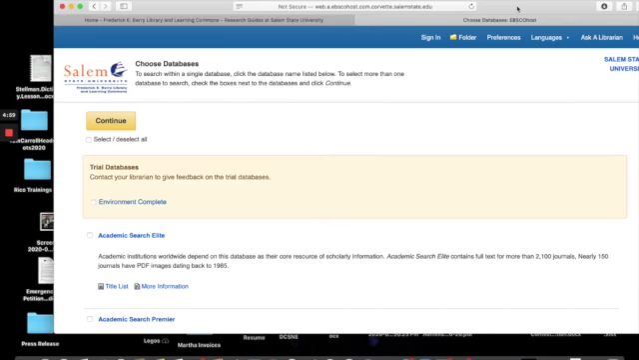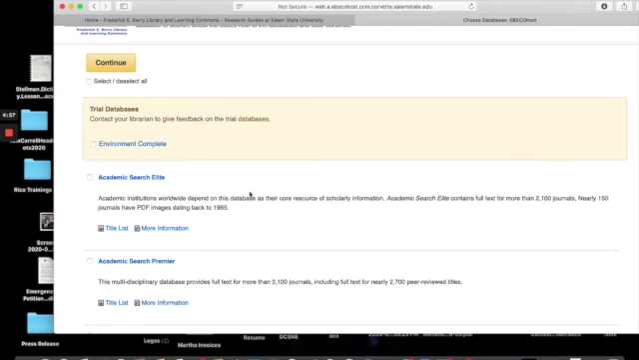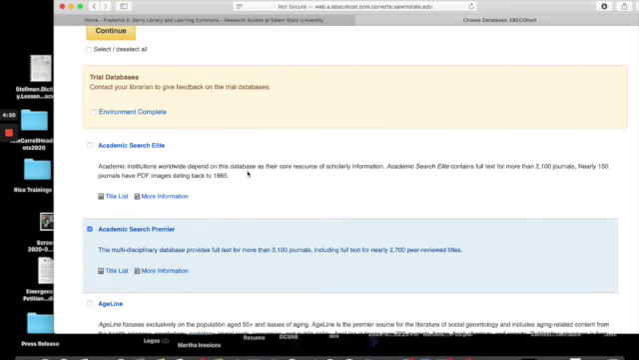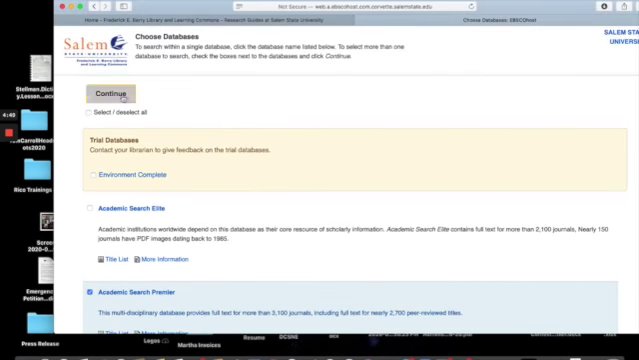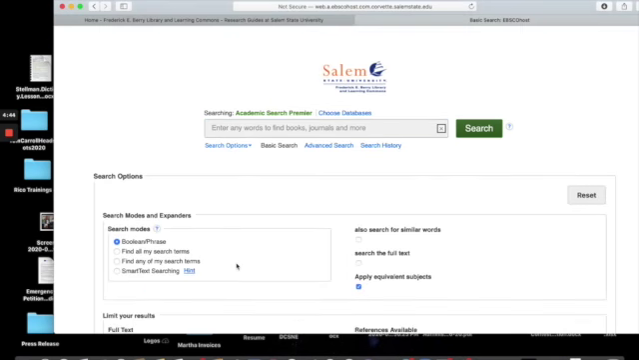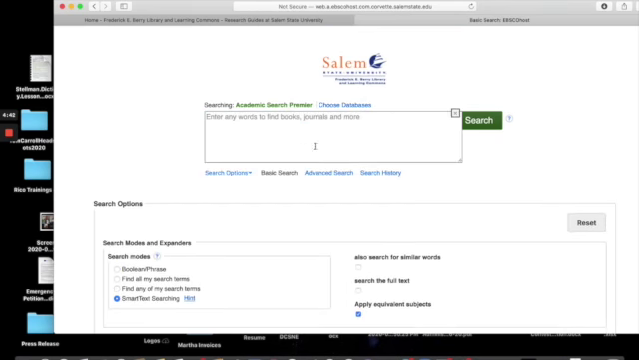Okay, so now we're going to take a departure from newspaper articles and we're going to search an academic database. This has links to journals. So click on this one and continue. And we're going to go to search options and click on smart text searching.